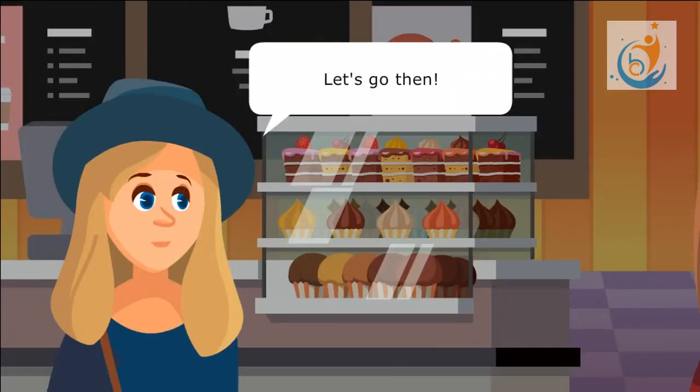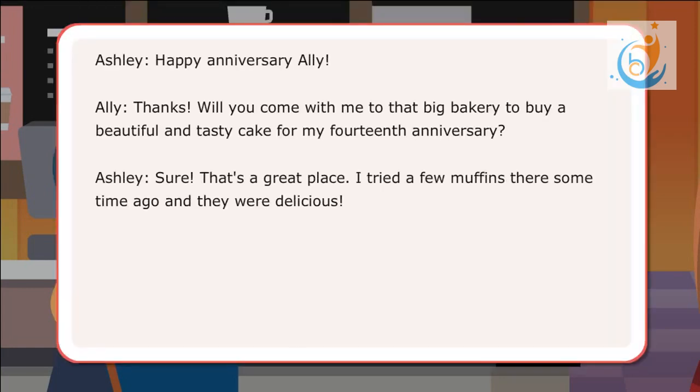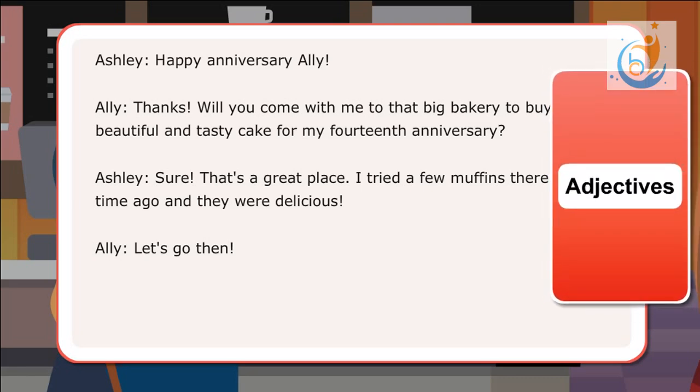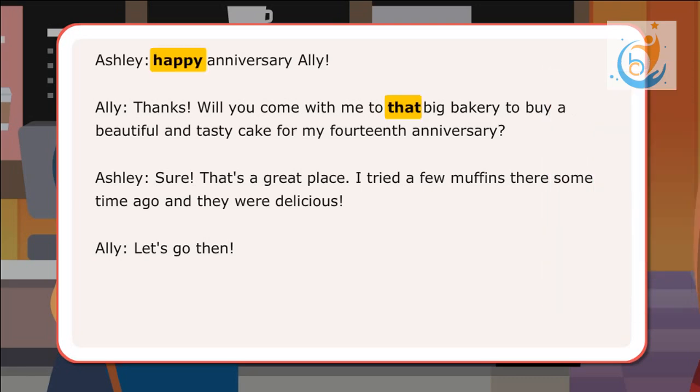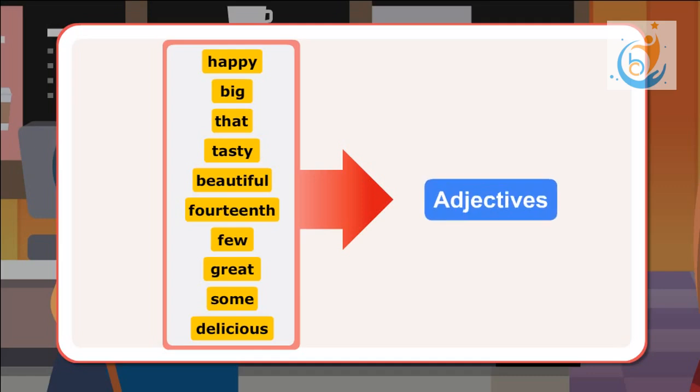Let's go then. In the conversation, Ashley and Ali have used several words that describe and modify. The words happy, that, big, beautiful, tasty, 14th, great, few, some, delicious are examples of adjectives.